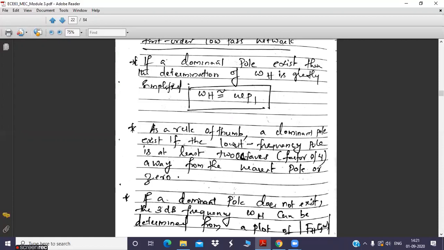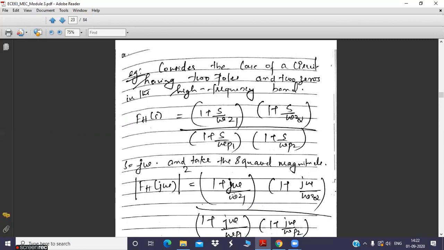But as of now, you should be able to represent a high frequency gain function in terms of factors. And from these factors, you will calculate all the poles and you will identify the dominant pole. What is the condition of the dominant pole? The lowest pole should be at least 4 times away from the nearest pole or zero. In that case, the lowest frequency will be treated as the dominant pole and it is equal to the cutoff frequency. Now, in case there is no dominant pole, what you have to do is take all those poles into consideration.